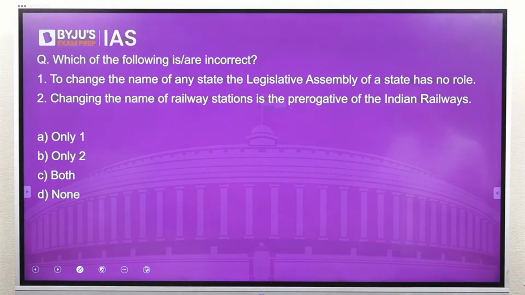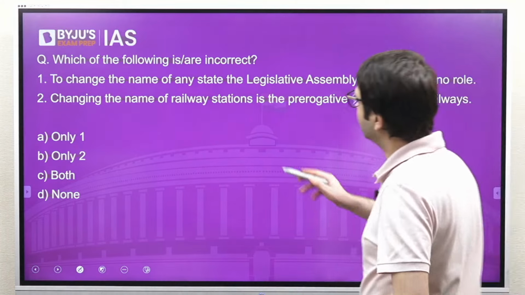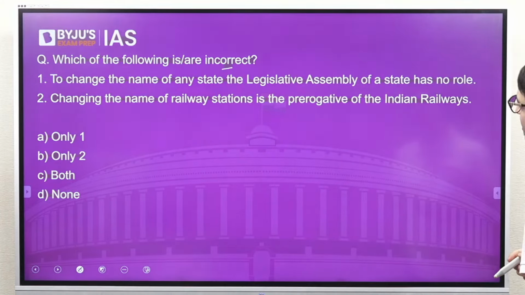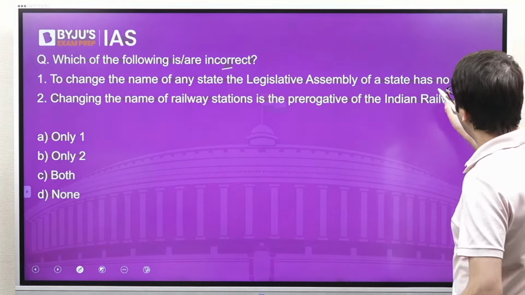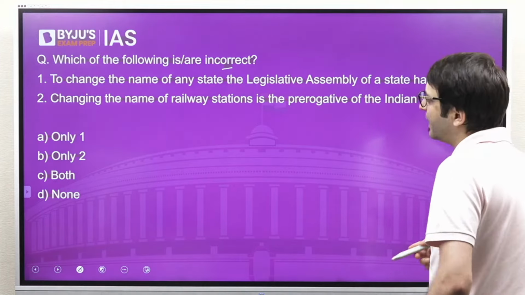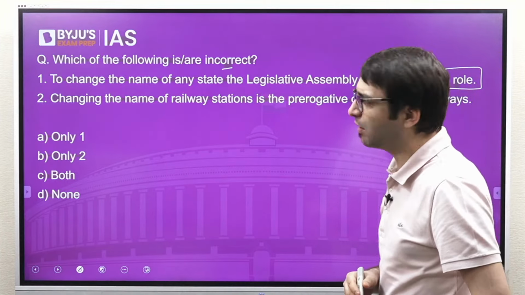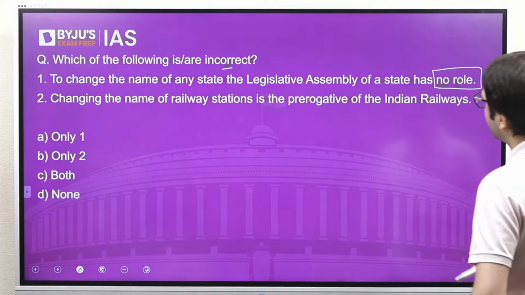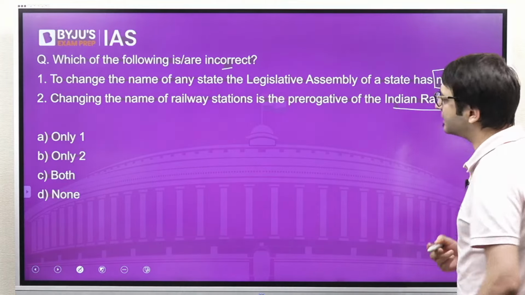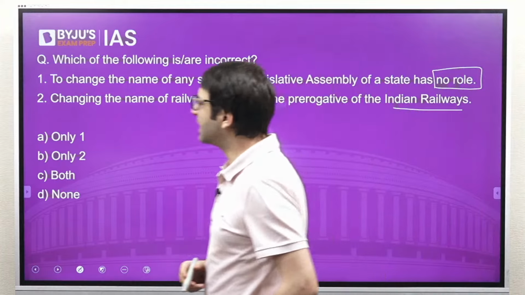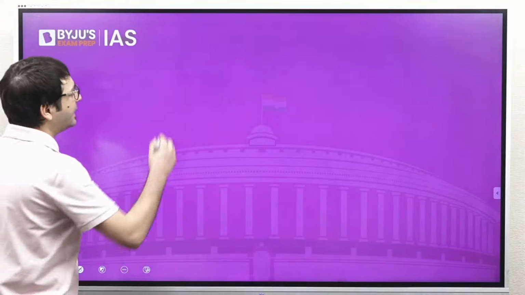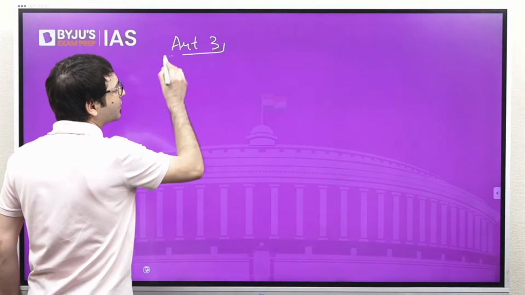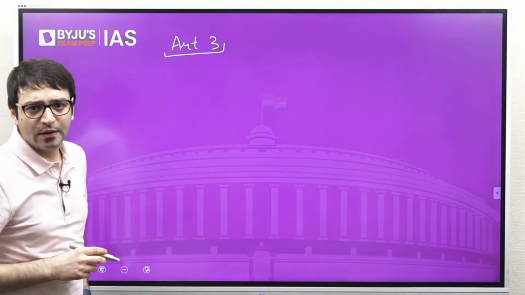Let's look at another question. Which of the following is or are incorrect? Number one, to change the name of any state, the Legislative Assembly of a state has no role. This is where some of you may get this question wrong. Number two, changing the name of railway stations is the prerogative of the Indian Railways. Which of these statements are incorrect? For that, let's look at Article 3 of the Constitution.